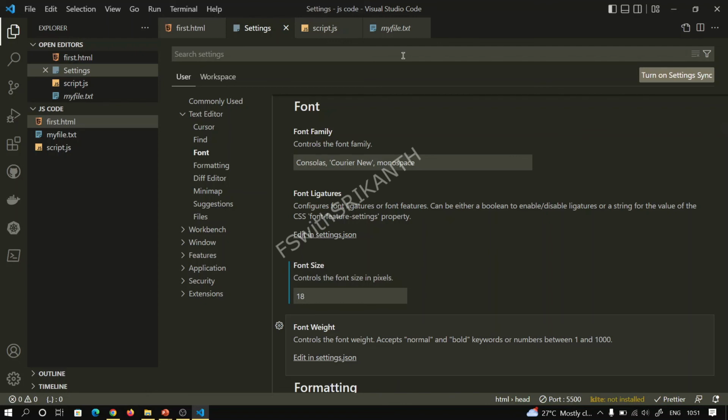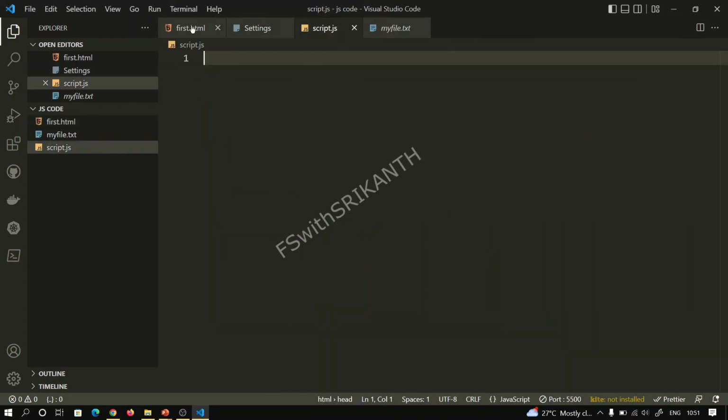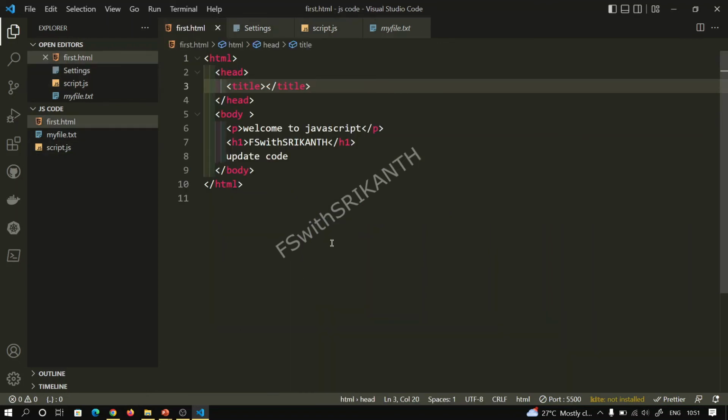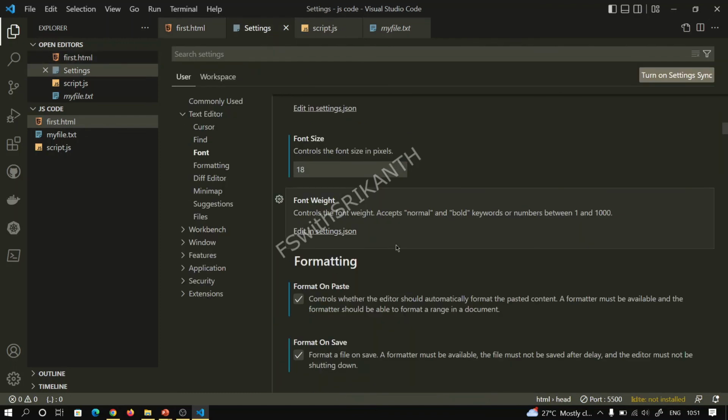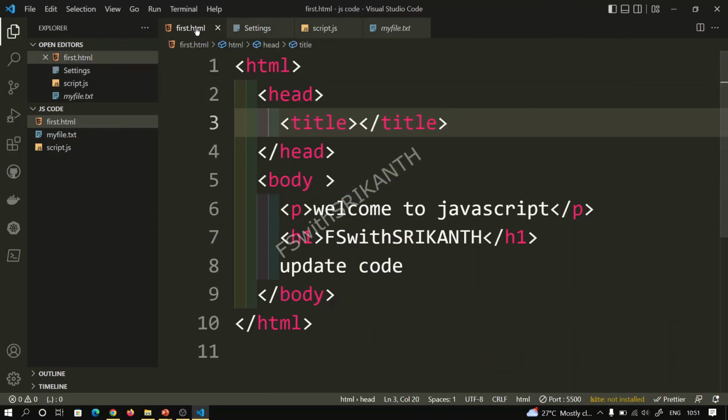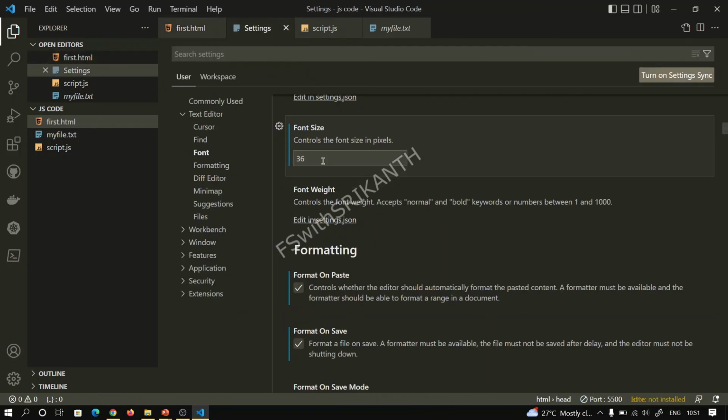Save, and automatically it will be updated. The size would be 18. Again I am updating this font size to 36. This is the difference. But we require only 16, which is enough.